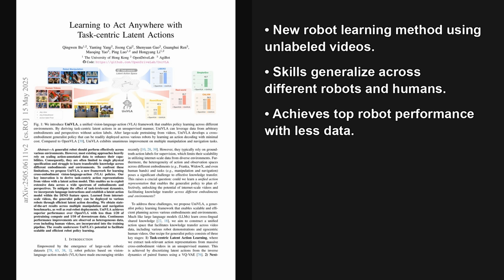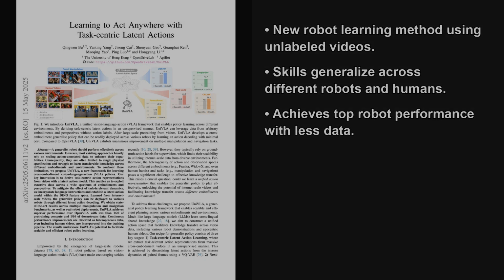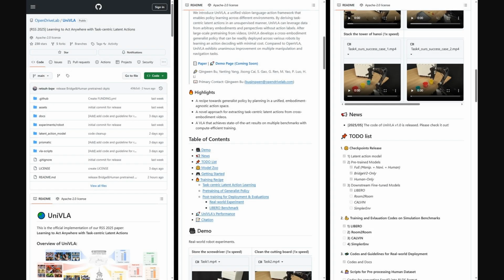This enables UniVLA to generalize across different robot physical forms, known as embodiments, and various environments, using even human videos, all very efficiently. And it's great to see they've also released the code for this work. So over on GitHub, you'll find the official UniVLA implementation. This includes pre-trained models, and all the scripts and guidelines for training, evaluation, and even deploying it on real robots,